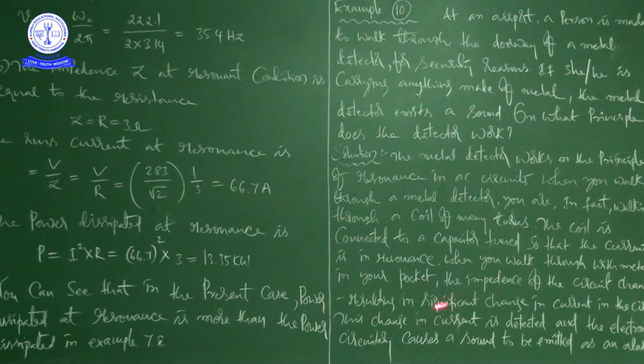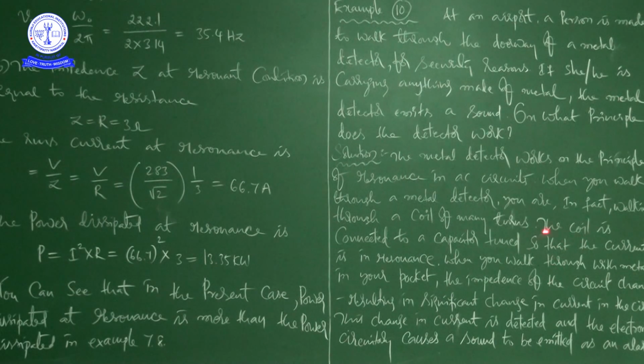So what is the resonance condition? We had that in our theory, and we also discussed it in the previous problem. In the previous problem I explained the resonance condition. At that resonance condition, what happens to XL and XC? XL will become equal to XC. So when XL is equal to XC, even though three things, inductor, capacitor and resistor, are present in the LCR series circuit, finally the impedance of the circuit will become equal to the resistance of the resistor. That is Z equal to R, capital Z equal to capital R, which we came across in our previous example, example 9.